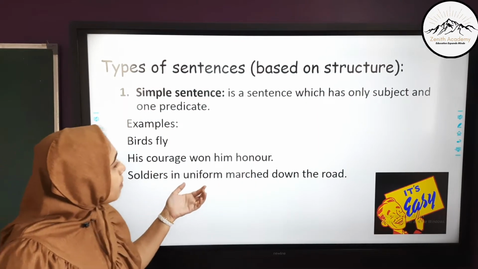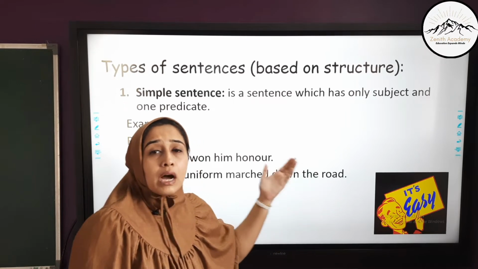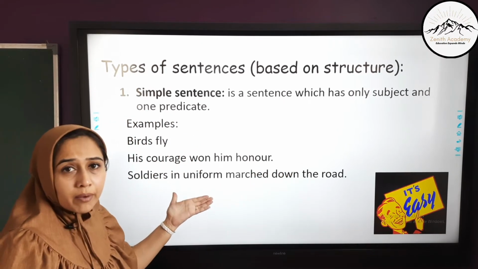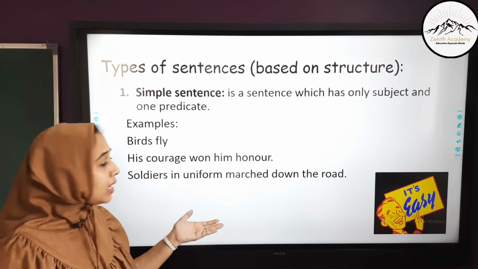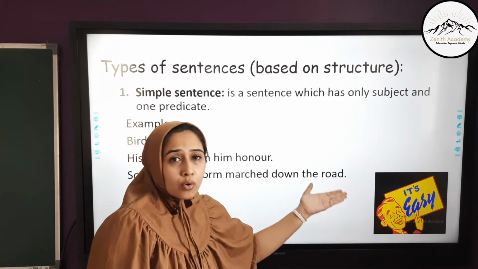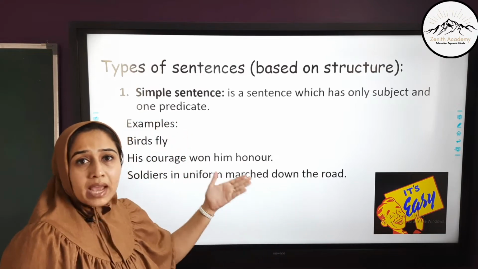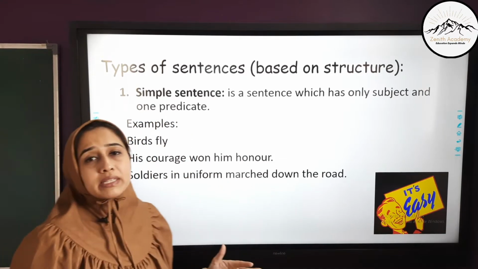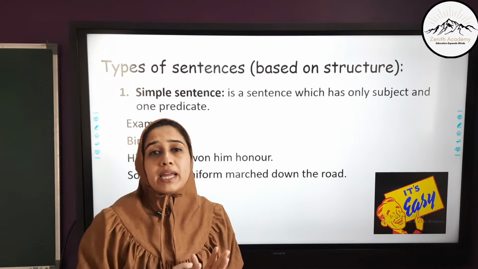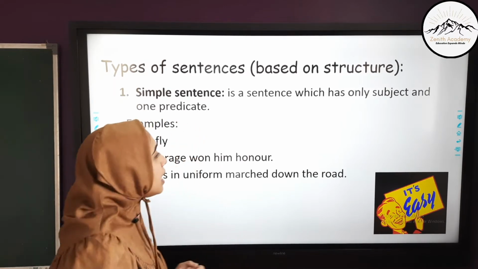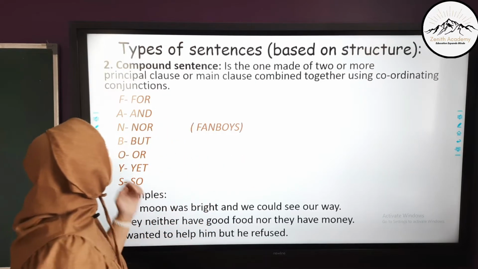Soldiers in uniform march down the road. Now I am talking about soldiers, but which soldiers? Soldiers in uniform. So soldiers in uniform is the main clause, march down the road is the subordinate clause, or the subject and predicate, as we said. So all these simple sentences have one subject and predicate and yet the entire meaning is properly conveyed. Let's move ahead to the next type.